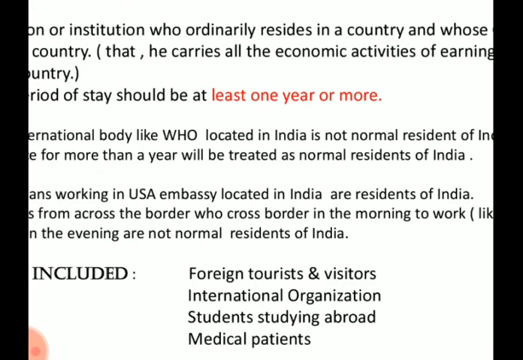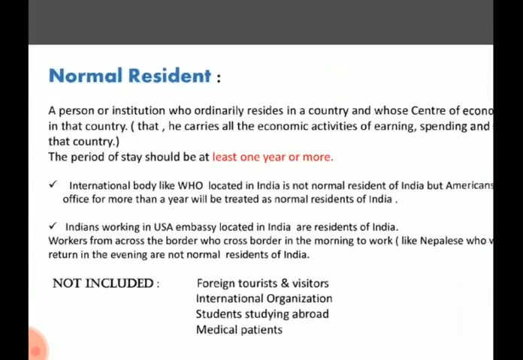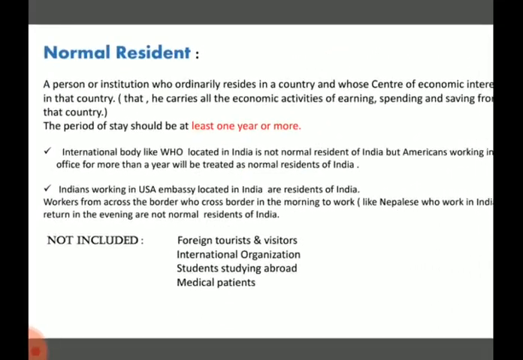And students studying abroad, Indians who are studying abroad, are normal residents of India, not of America. So these are a few things which are not included in the list of normal residents.